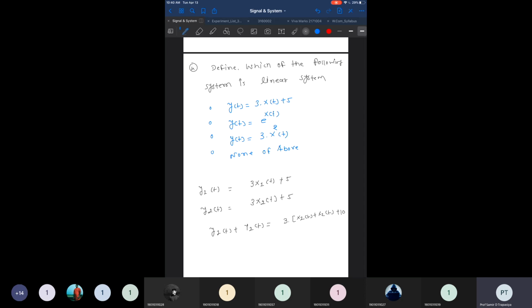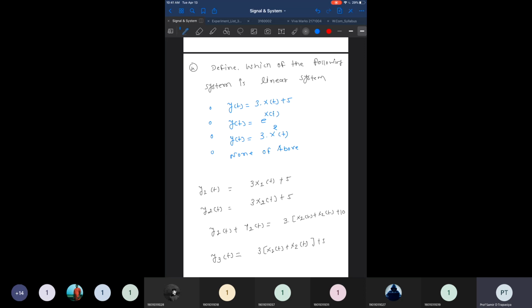As per the linearity principle, if we apply the individual inputs of the signals and produce the individual outputs, and we add them all up, we get some output. And if we give the combined input, we create y3 of t, the combined output, as the response to the combined input. The combined input is x1 of t plus x2 of t. And if we get the same answer, then the system is a linear system.